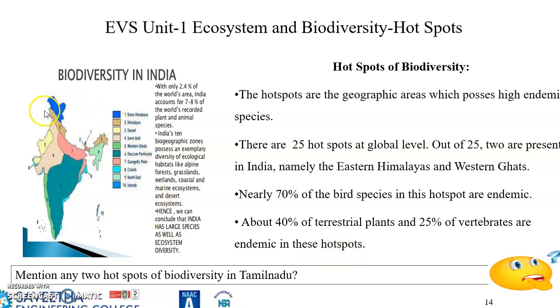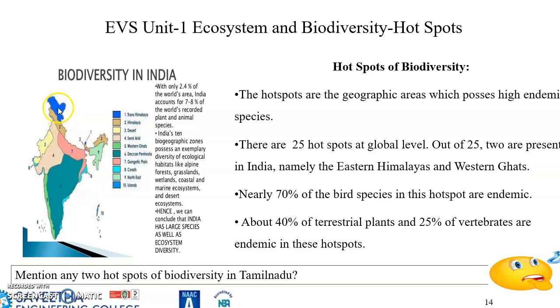Actually, India could be classified into 10 parts, and that is what is known as the geographical classification of India. Based on the area, the coverage, and the climate, it could be classified into 10. The difference in color shows the first part, second, third, fourth, fifth.